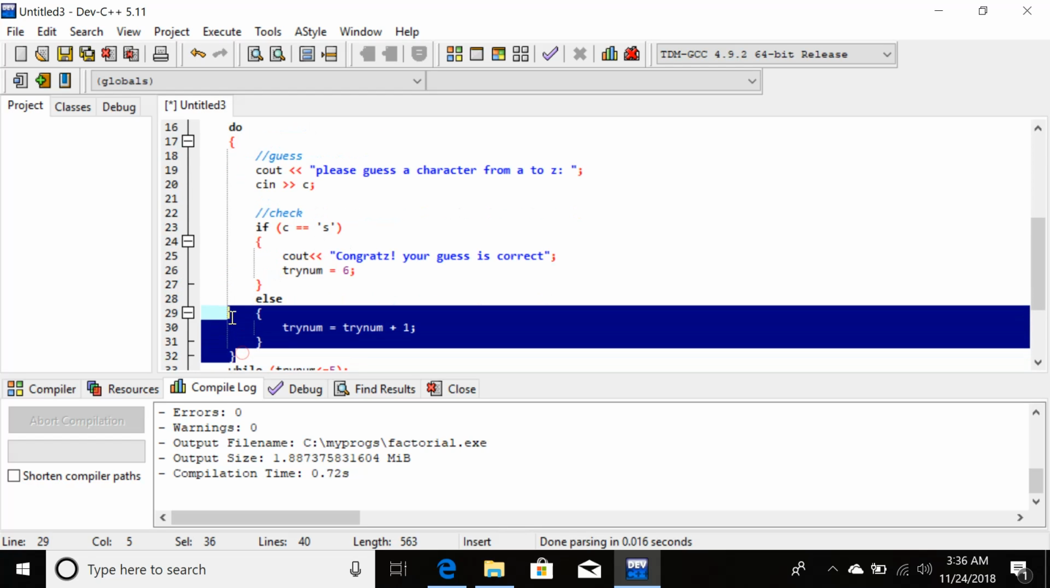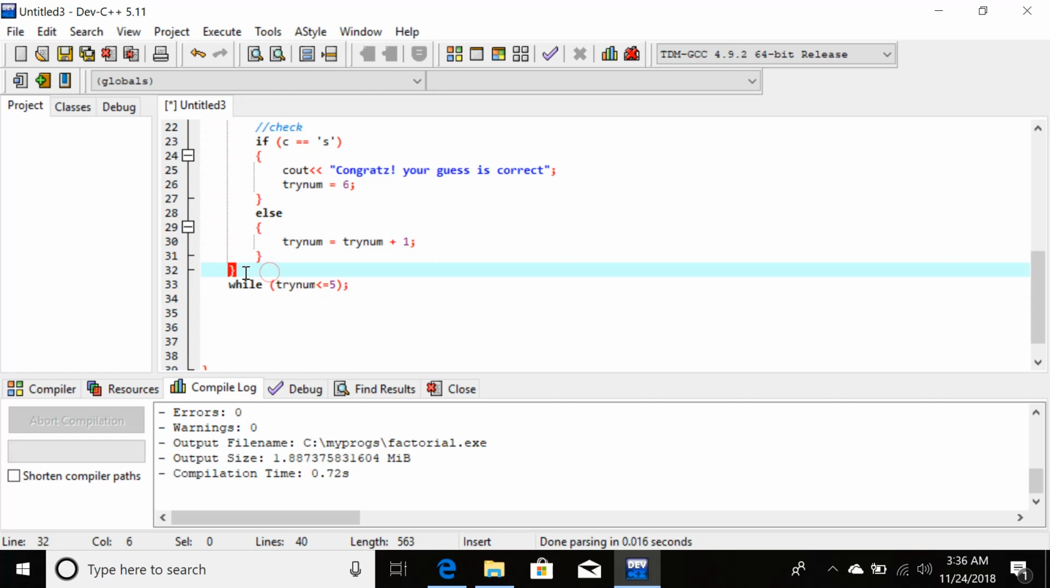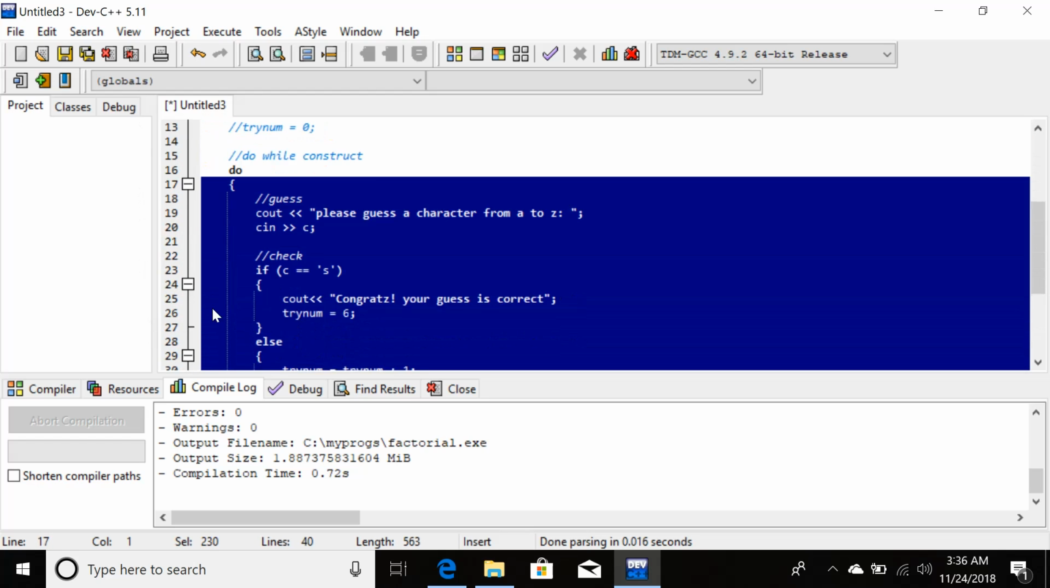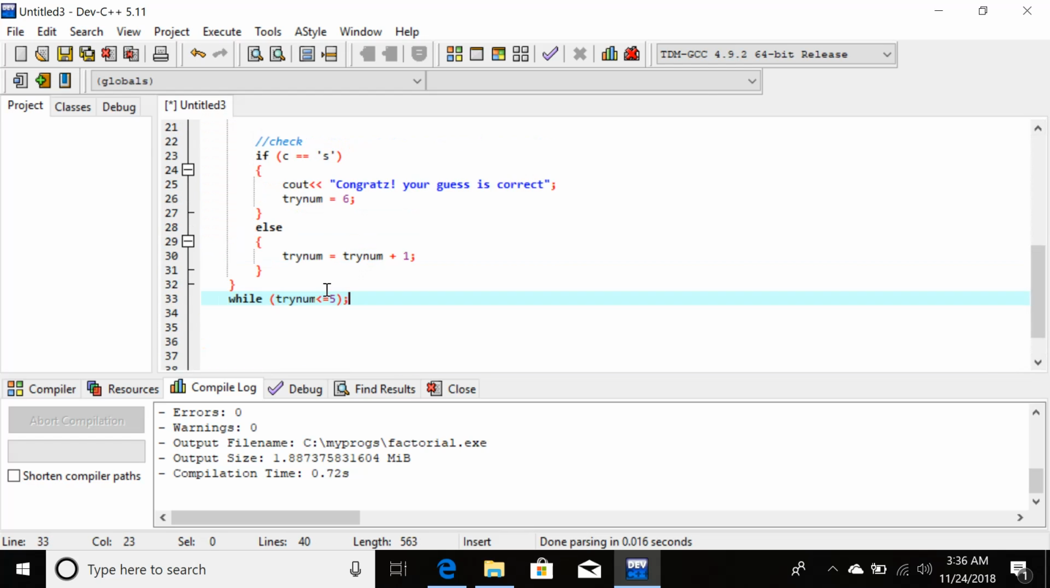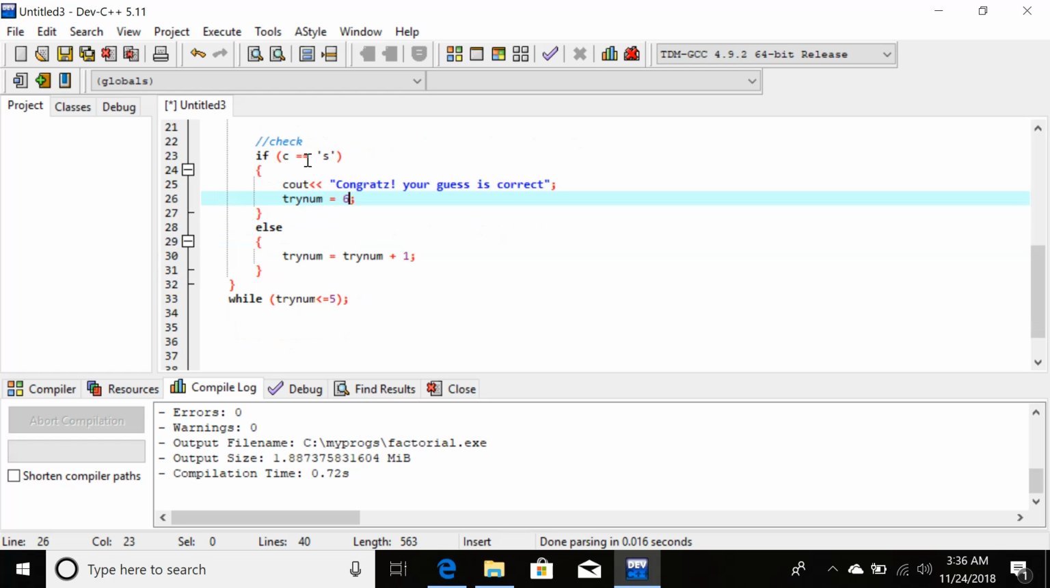This is the do construct. The while condition comes after the complete do construct, and while is a statement. So why have I assigned the value 6 to try num? Because if it looks at the condition of while, try num less than or equal to 5, no, because it has become 6. So if it is 6, it will get out of the loop.